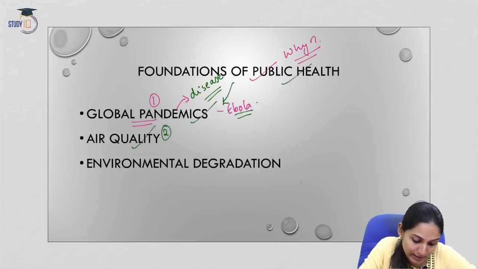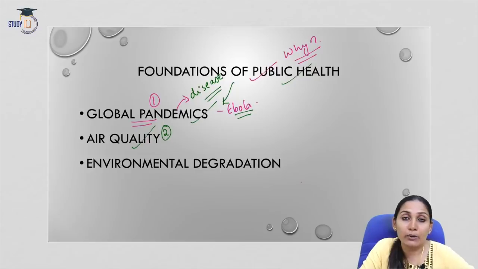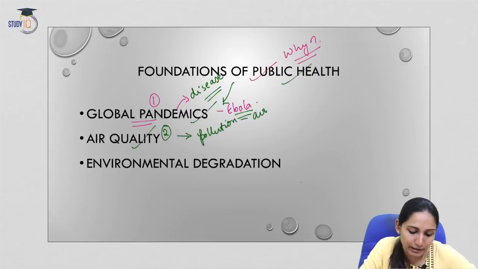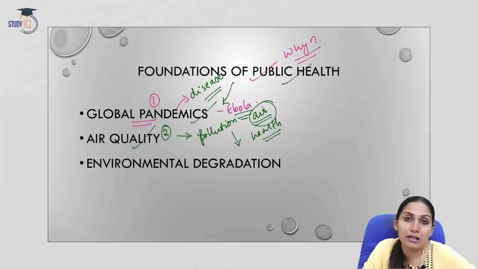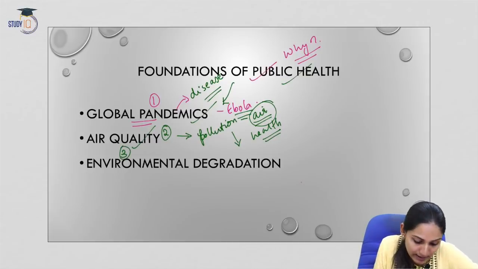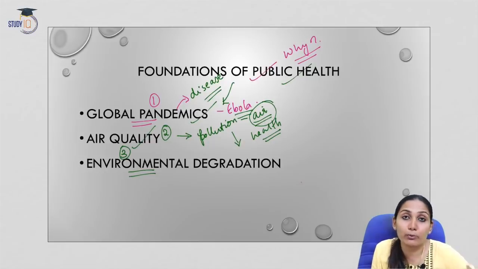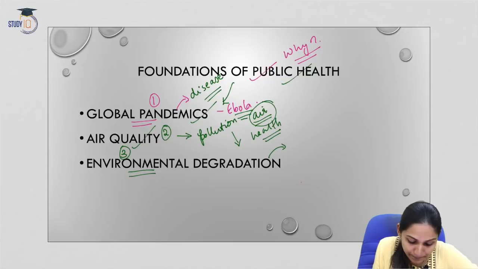Now, the second one is the prevalence of externalities. When we talk especially about India, we have externalities mainly in the form of pollution, especially the quality of air, that is, air pollution. These externalities have their own health consequences, and this needs to be addressed. The third one is the environmental degradation caused by many factors, which in turn leads to climate change.